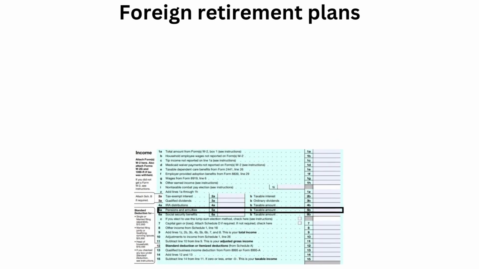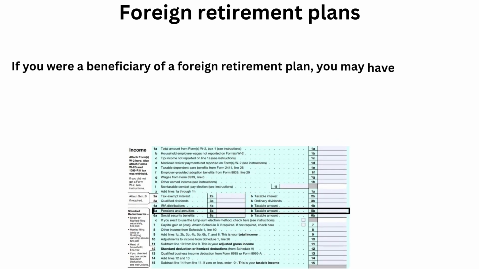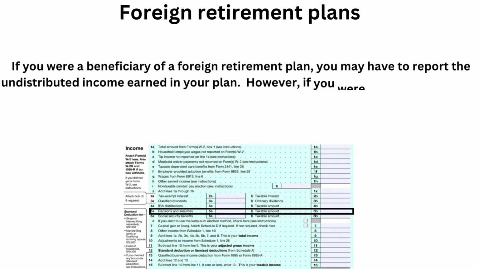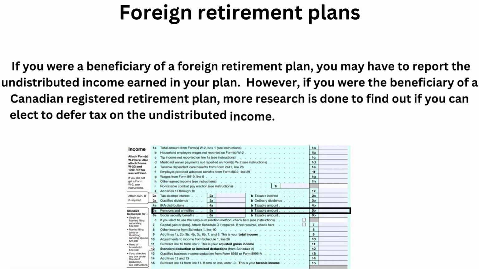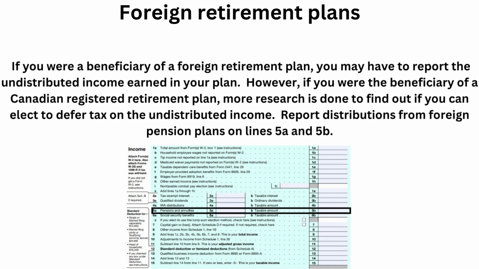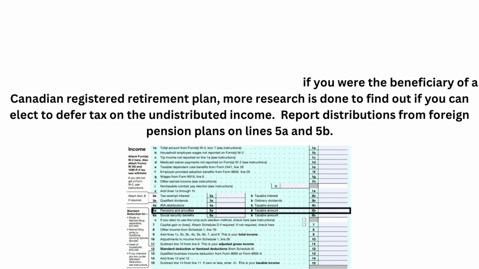Foreign retirement plans. If you were a beneficiary of a foreign retirement plan, you may have to report the undistributed income earned in your plan. However, if you were the beneficiary of a Canadian registered plan, you can elect to defer undistributed income.